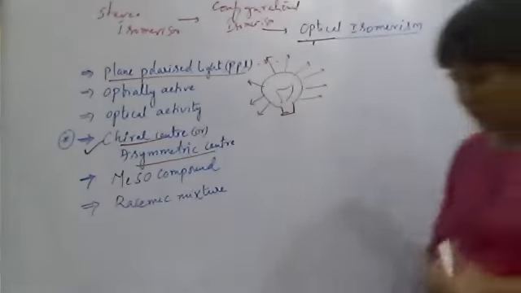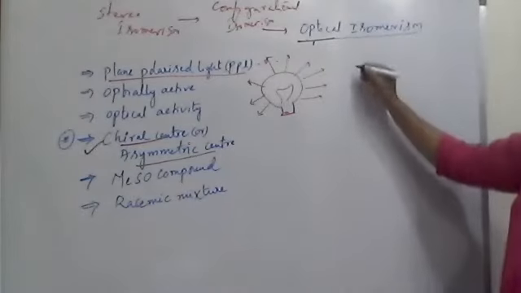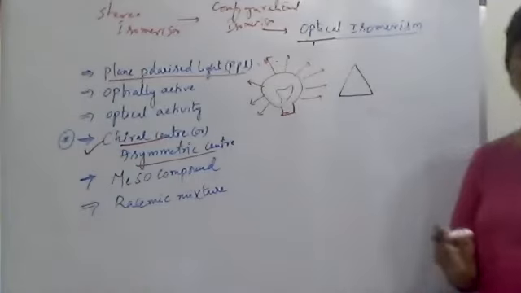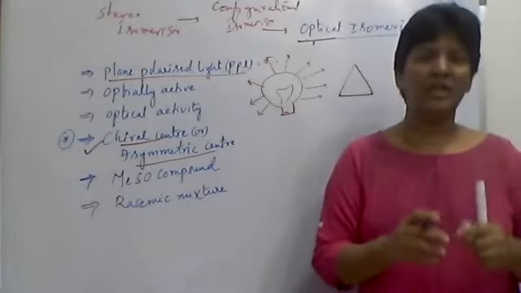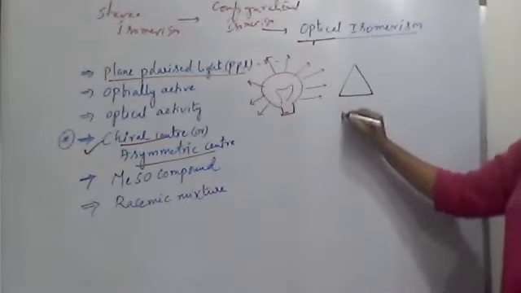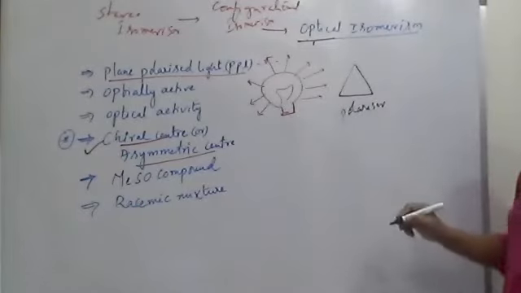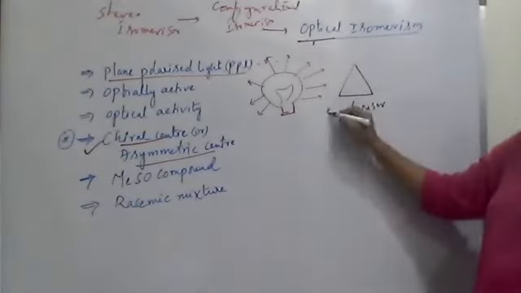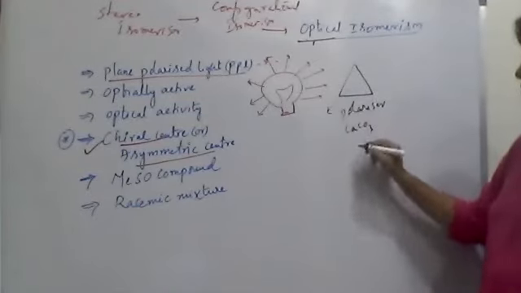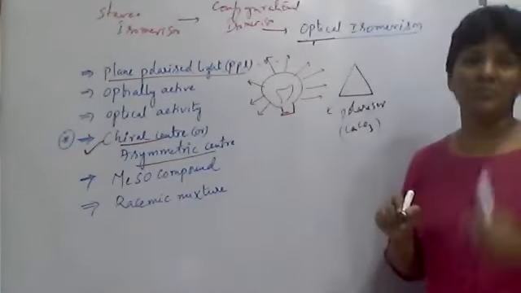But if you allow this ordinary light to pass through a prism, which diffracts the light, it works as a polarizer. This prism is made up of calcium carbonate, also called calcite, and it is called a Nicol prism.